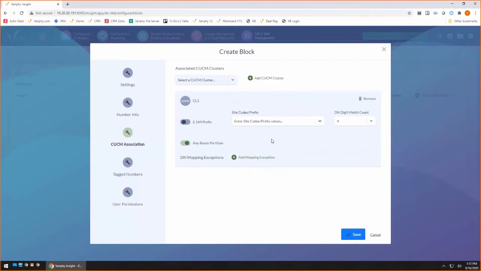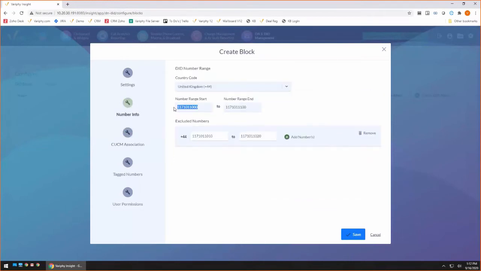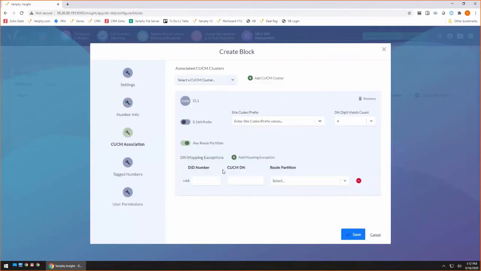Within the screen, you could also add some additional mapping extensions. So let's say, for example, we'll just pick on one of these guys. Let's say I have this DID here, but it doesn't follow my 4-digit pattern. For some reason, whoever created it, it maps over to 5555. You can absolutely add exceptions.